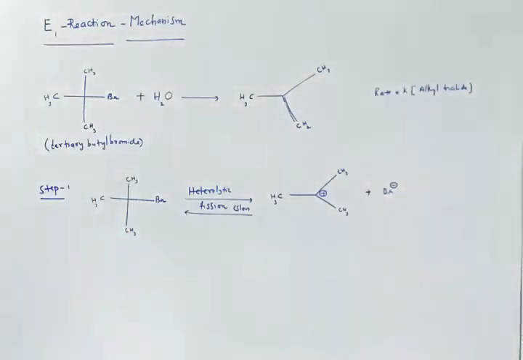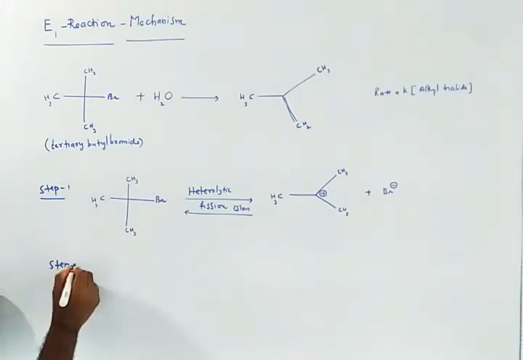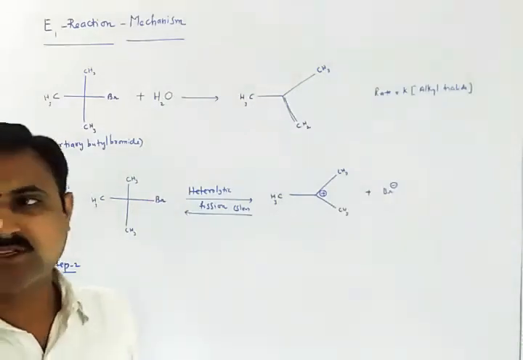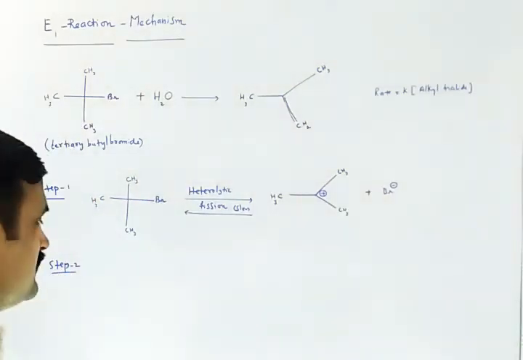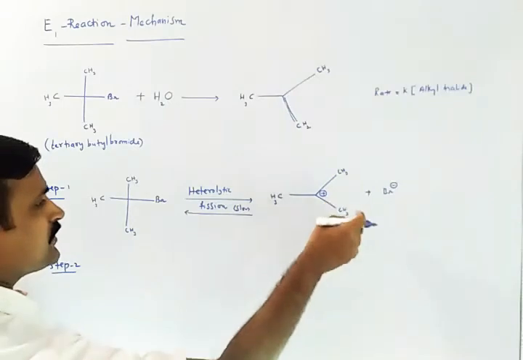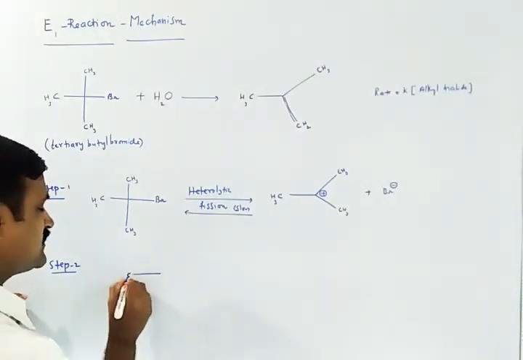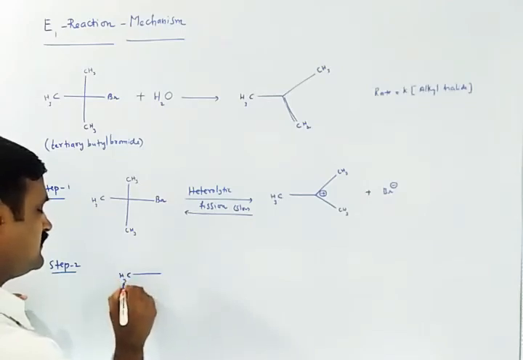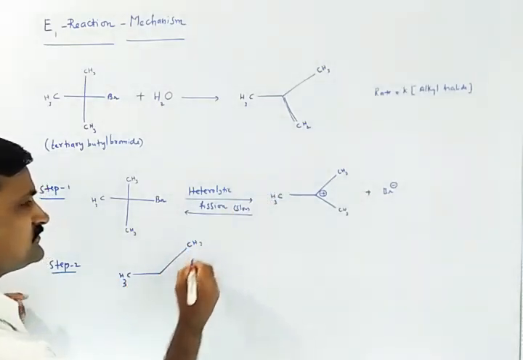So what happens in the second step of this E1 mechanism is that the base, water, unites with the proton on the side carbon of the carbocation. So if I take this one as CH3, same I am taking here CH3.